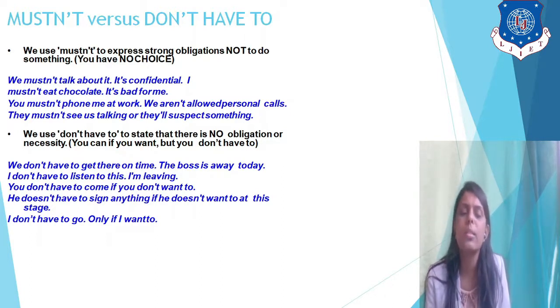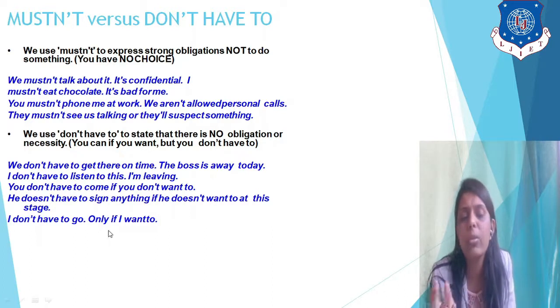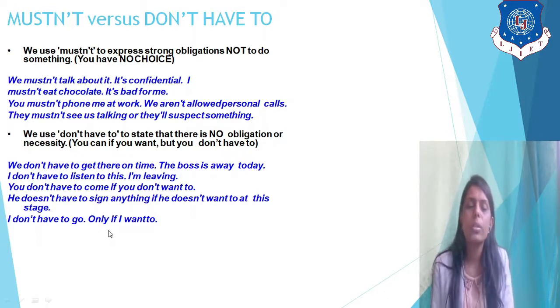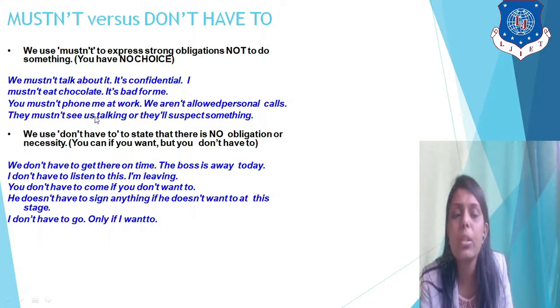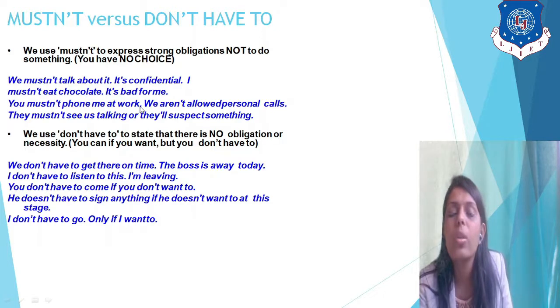Right? So this means I am not needed to go. That's what the last statement says. I don't have to go. So this is the difference between them. You can see it by statement. We must not talk about it, and we don't have to get there on time. So there is no need to get there on time. You can see the difference: how this shows a strong obligation and how this shows that there is no need.